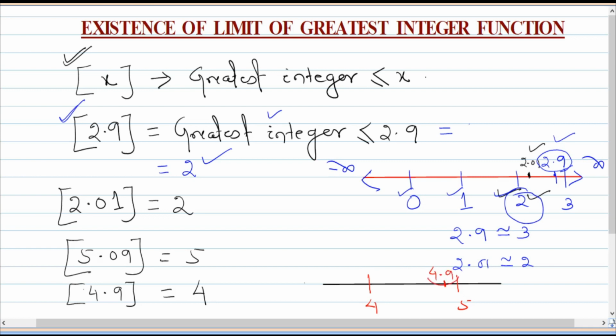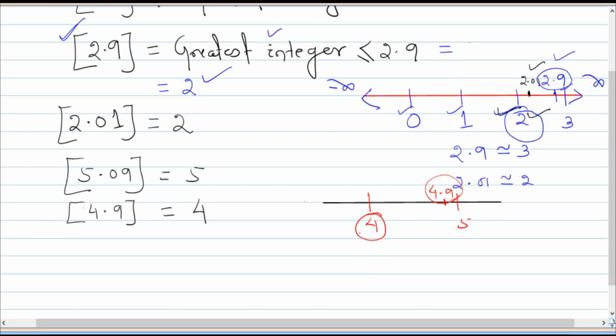The integer just to the left side of 4.9 is the greatest integer function value. 3 is less than 4.9, 4 is less than 4.9, and they are all integers. But among these two, which one is the greatest? 4 is the greatest. That's why the greatest integer function of 4.9 is equal to 4.